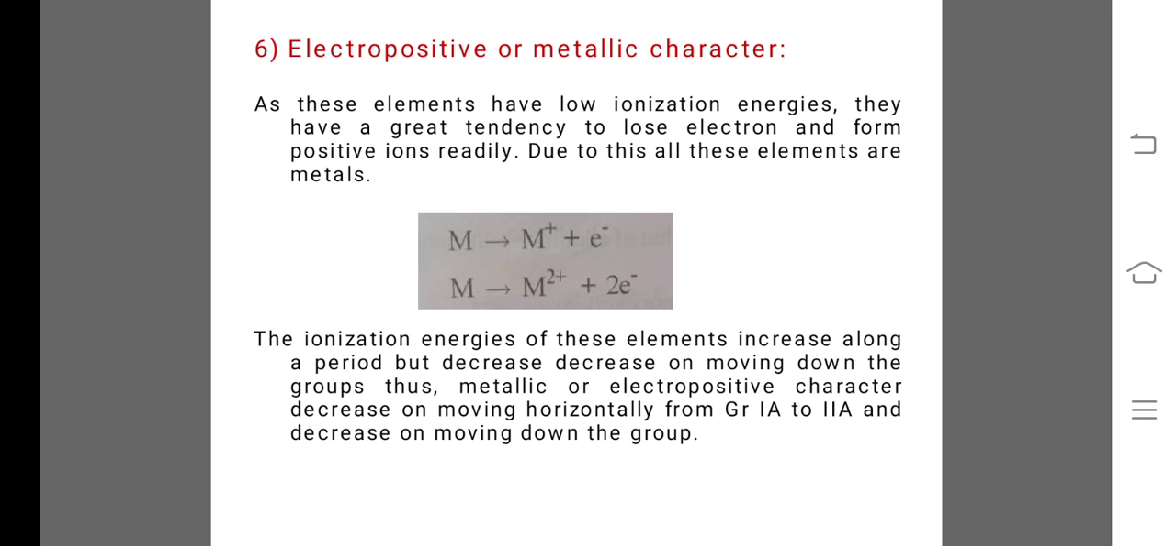The ionization energy of these elements increases along a period but decreases on moving down the groups. Thus, metallic or electropositive character decreases on moving horizontally from group first A to second A and increases on moving down the group.